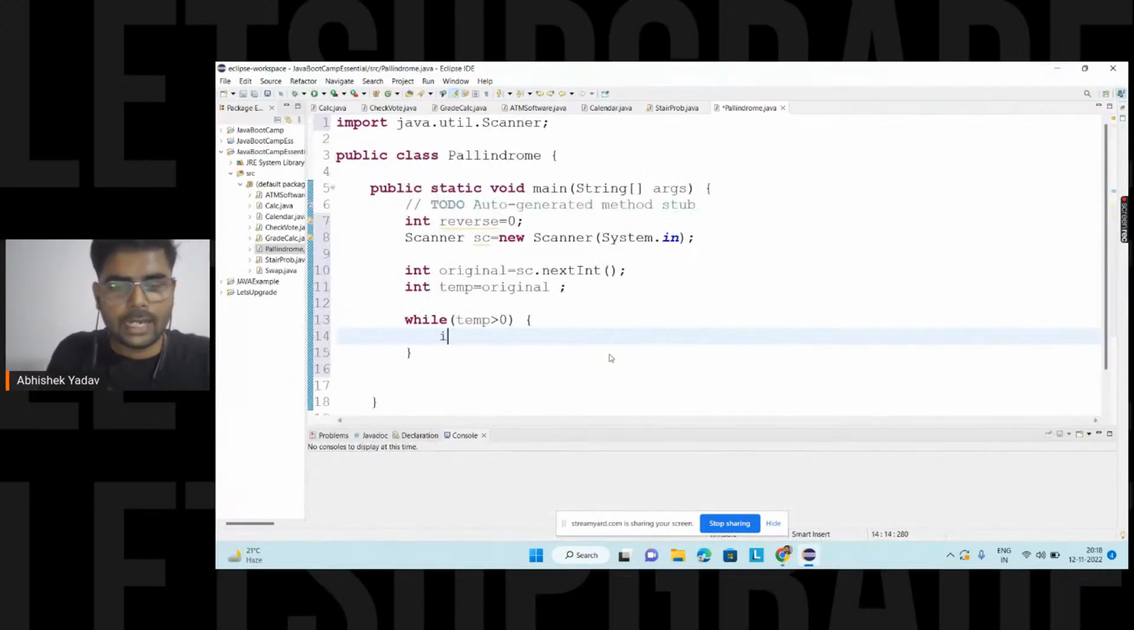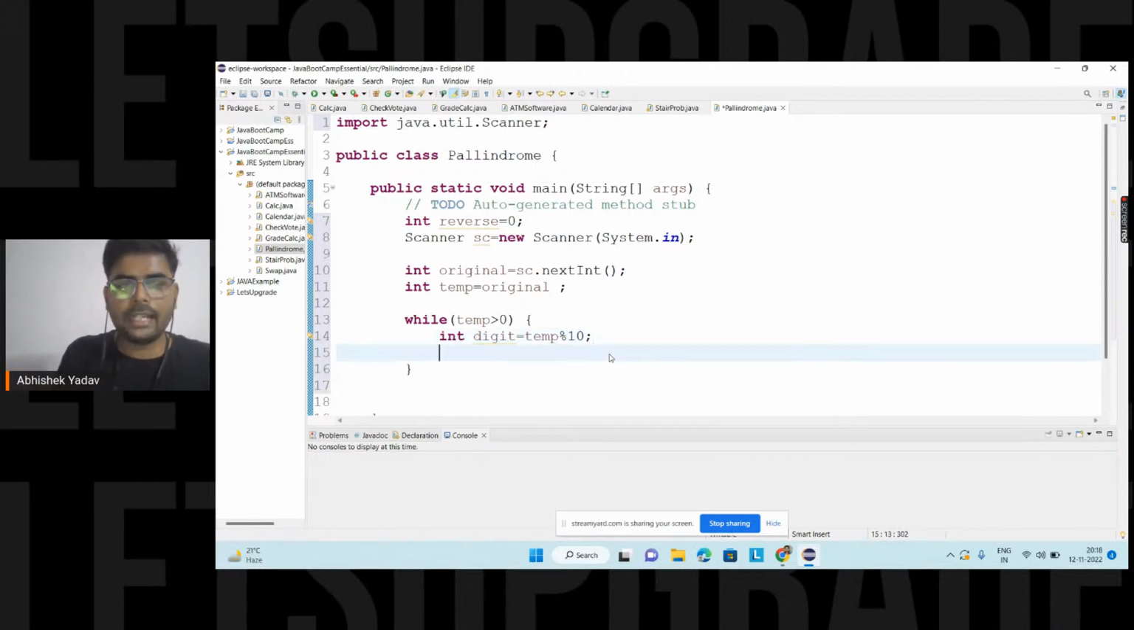So what will I do? I am saying int digit, the extracted digit, is temp modulo 10. With the help of this line, you will get the extracted digit stored inside your digit variable, right, everyone? After extracting the last digit, I want the remaining digits, so to get them you say temp divided by 10, and I will store that inside temp again.